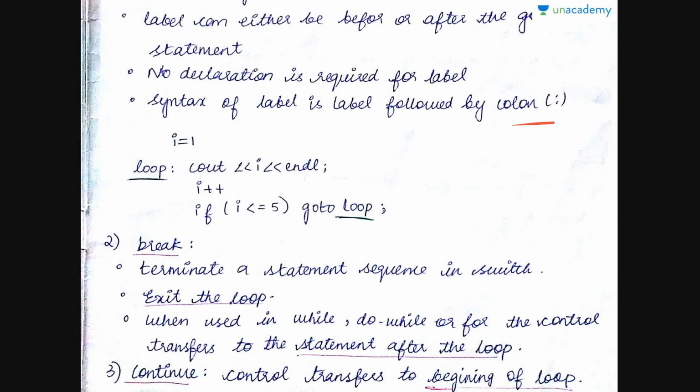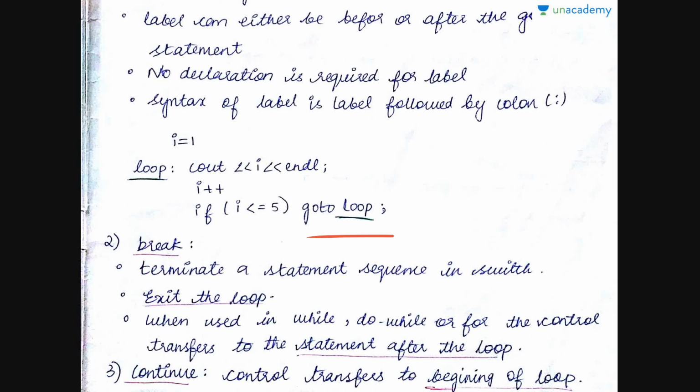In this example, let us take the same example of printing 5 natural numbers. Initially, you have I equals 1. After that, here you find a label, that is loop followed by a colon. This becomes a label. After the label, you have cout I, so you print the value of it and you increment it. And then you have a condition, if I is less than or equal to 5.